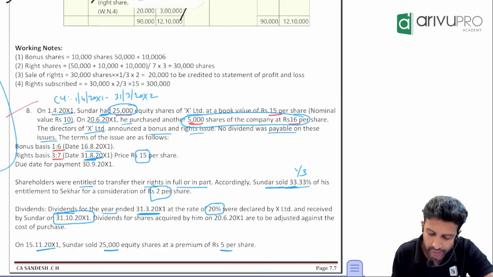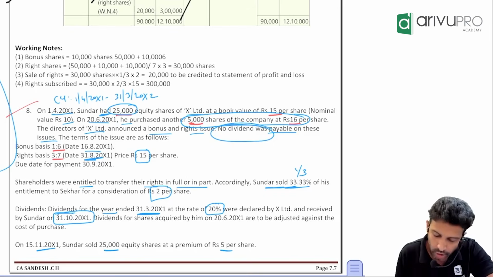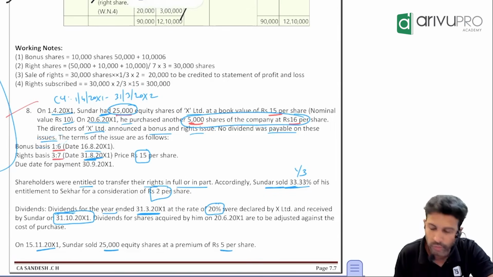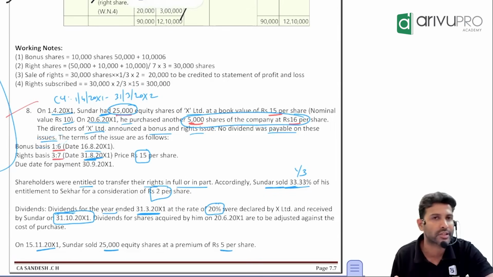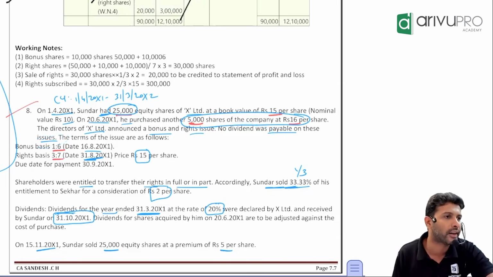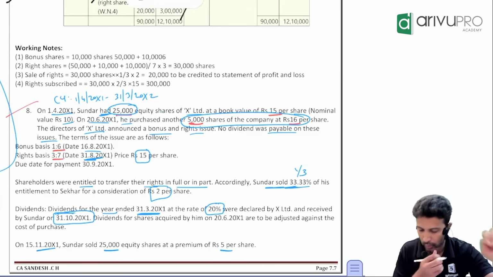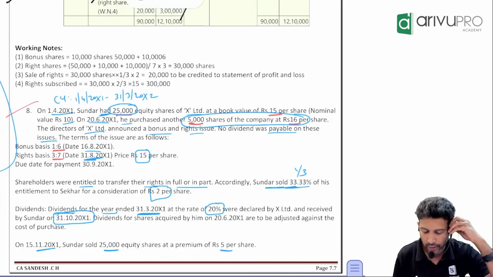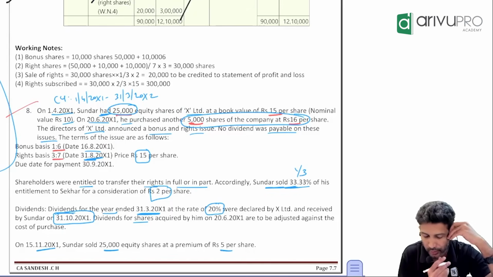On bonus and rights, should we worry about the dividend, or is the question saying no dividend? On bonus and rights, we don't have to calculate the dividend. The question has clearly told us. That means the dividend will only come on 2 shares. What are those? Opening or purchased. Yes, so opening is 25, purchased is 5. Okay, what are they saying? Now check, read this line once again.